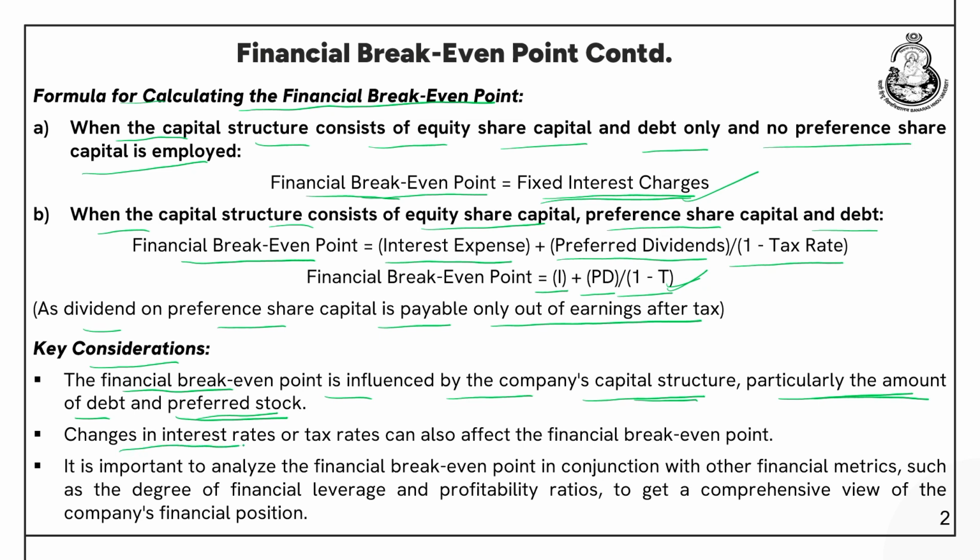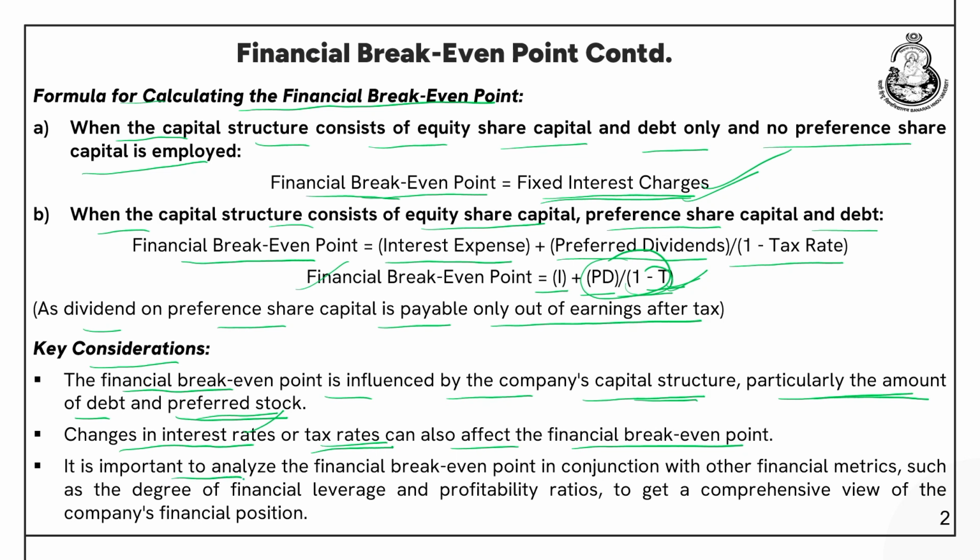Changes in interest rates or tax rates can also affect the financial break-even point. If interest rates go high, then the fixed interest charges will also go up. In that case, the financial break-even point will go up. And let us say if the tax rate increases, what will happen? If the tax rate increases, 1 minus T will decrease, and this fraction, that is PD divided by 1 minus T, will increase. As a result, the financial break-even point will also increase.